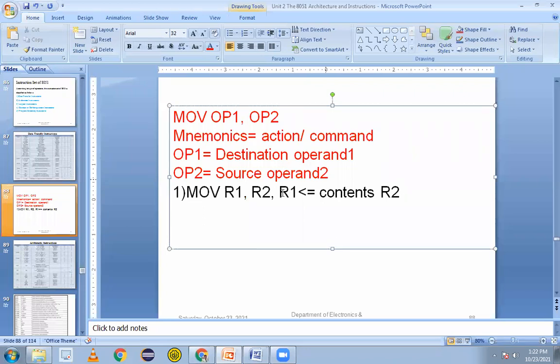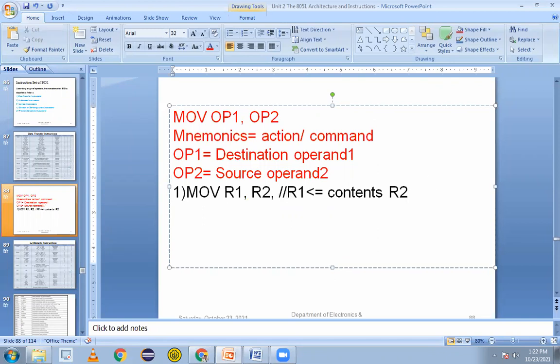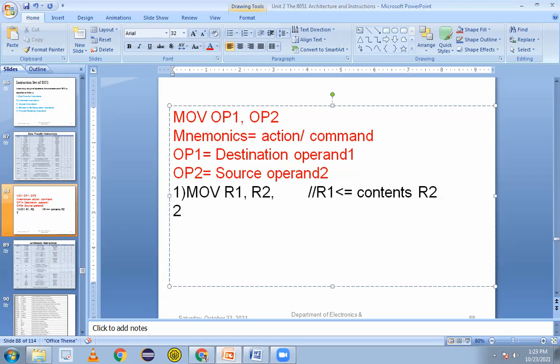This is called a command. We write this line like this. This is called a command, we are entering it in that software. From this we can understand, we can give space also here. This is actually the instruction move R1, R2, which means R2 contains the source operand. We are moving the data from R2 to R1. That is the meaning of this instruction. So when you write this code in assembly, it will perform such action. I think it is clear now. Tell me if it's easy for you.